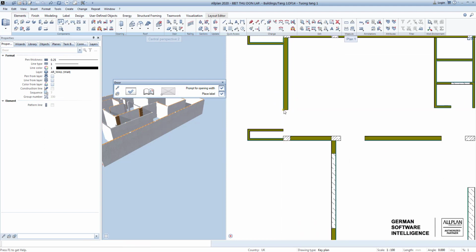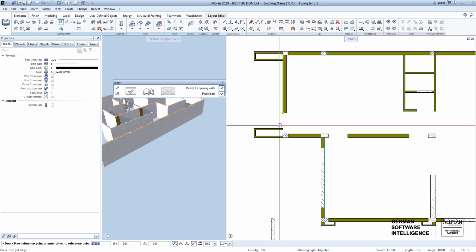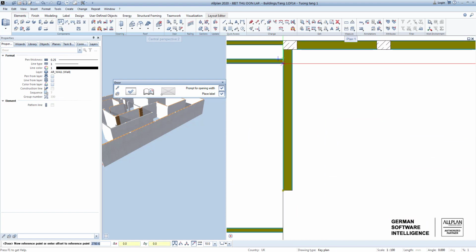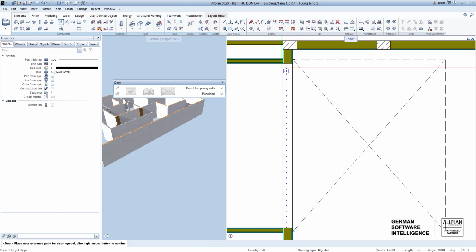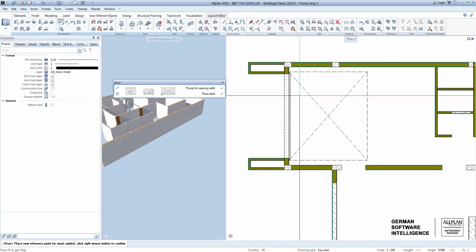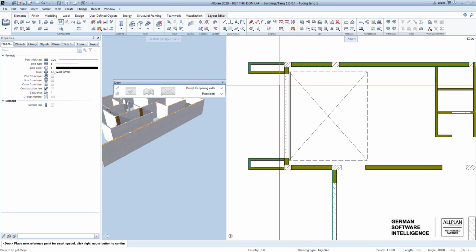For example, click on any point on the wall. Select the reference point. Enter the positioning value. Press Enter to confirm. Click to determine side we place the door symbol. Press Enter and Escape to exit the command.